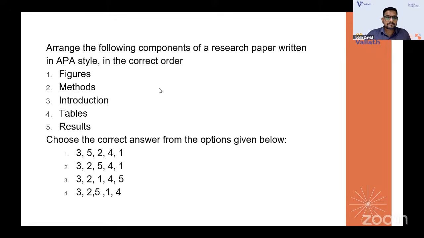Yes. So arrange the following components of a research paper written in APA style in correct order. You have figures, methods, introduction, tables, and results. So in research paper writing, or maybe in thesis writing, that you can have. So can you just tell me?